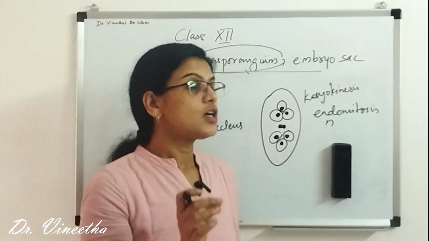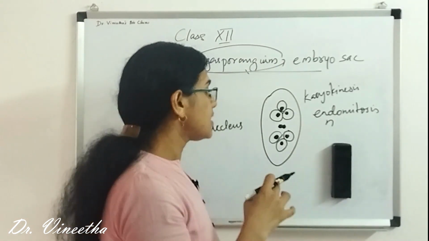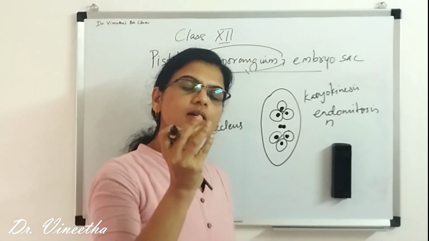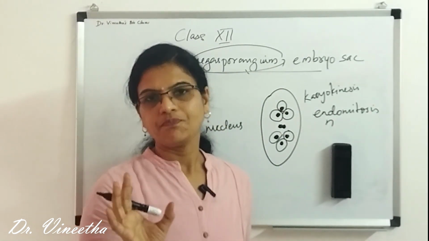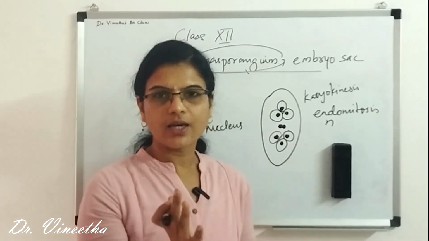We had seen that. So here also the main cell is there. Other than that, the nucleus undergoes mitosis, and the cell wall is formed around them, and these cells are within the larger cell.